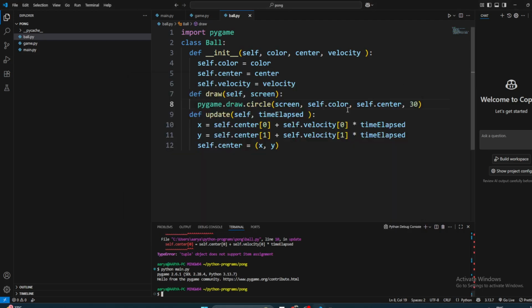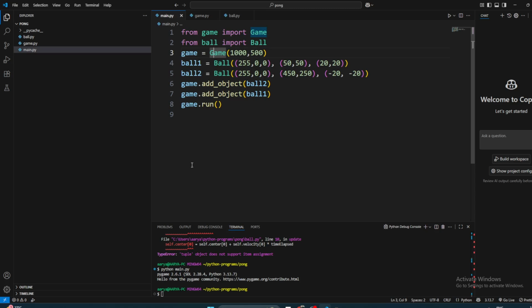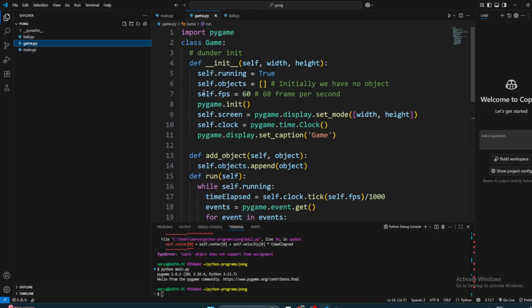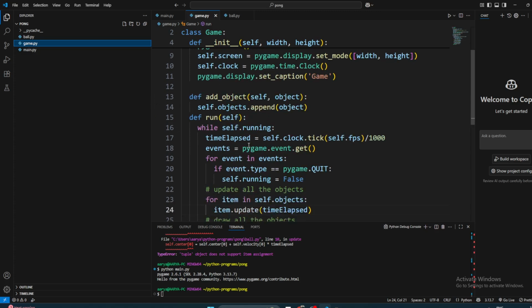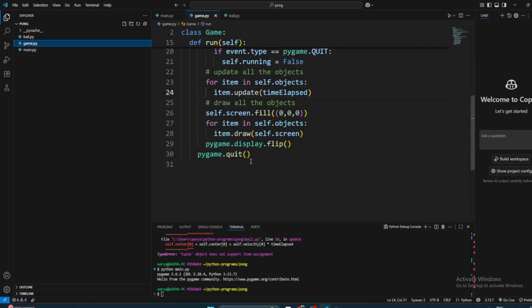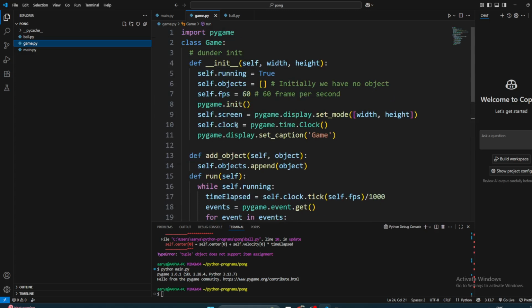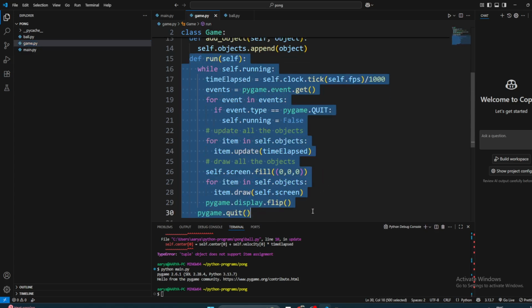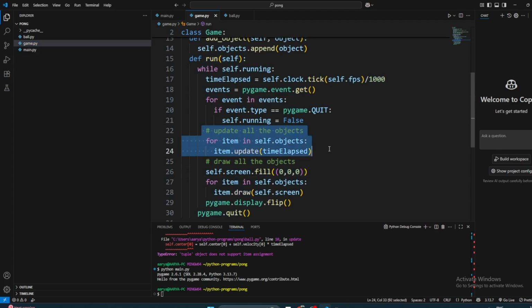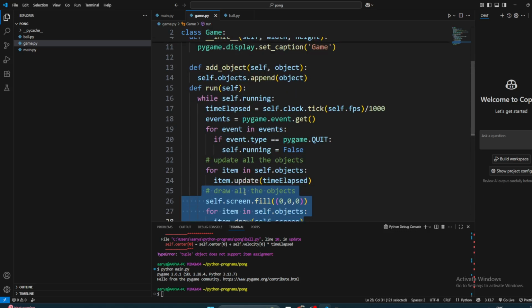But what do we learn from all of this? That when we start to make our games in different modules, different files, and each of these files has its own responsibilities, then it becomes much easier to understand. Not all garbled up in one file. Now we just have such a clean loop. First you update all the objects, then you draw all the objects, and that's it. It's clean, and we don't care what the objects are.